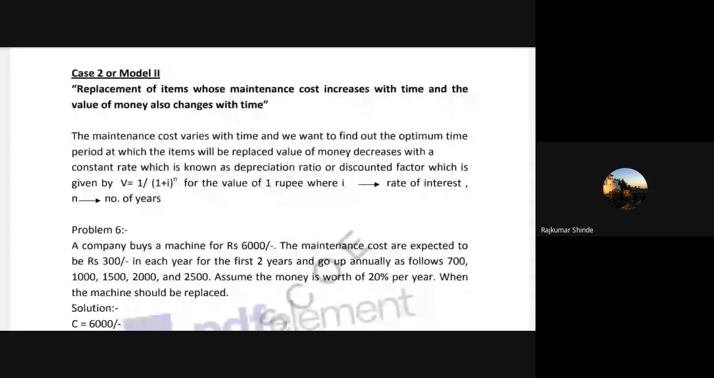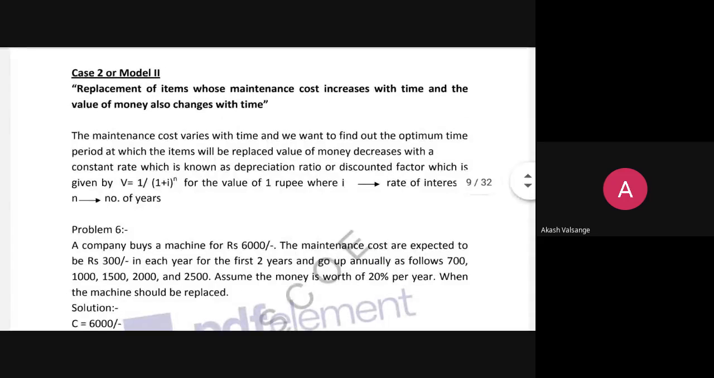Case number 2, or model number 2: replacement of an item whose maintenance cost increases with time. That type of problem we already studied, but now the value of money also changes with time. This type of problem we have to study.